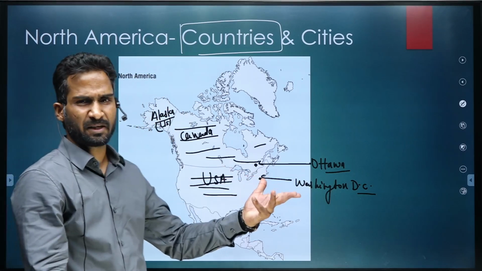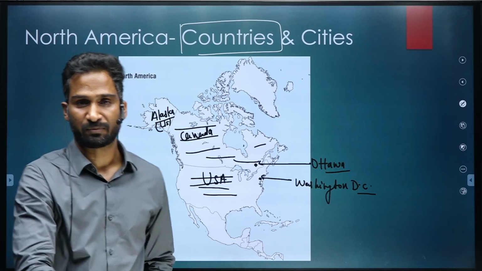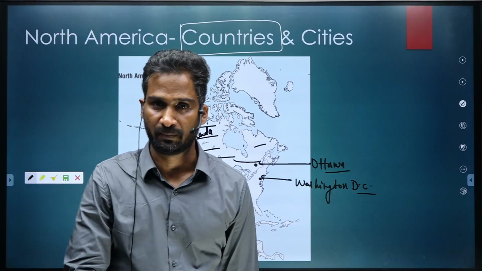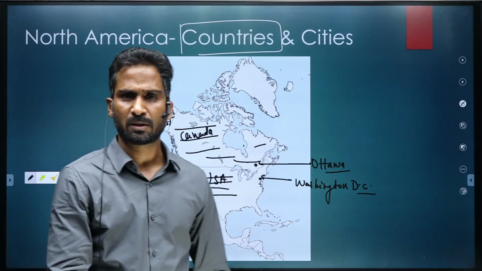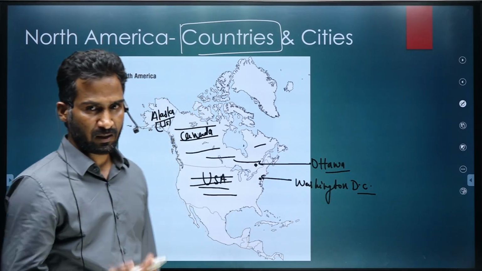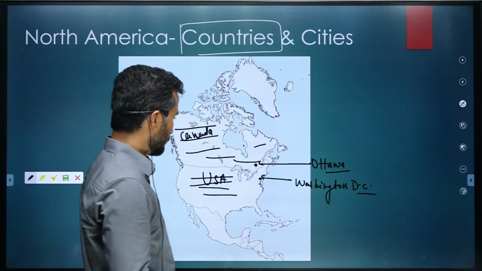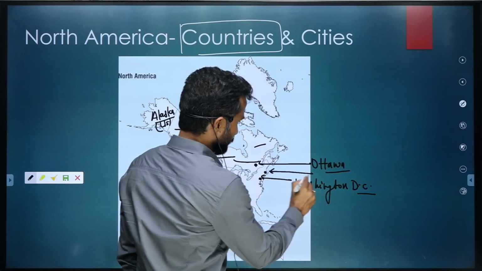There is another place called Washington which is located over here on the western side of the US. So do not get confused between Washington DC and Washington. Washington is in the west, and Washington DC, which is the capital, is in the east. You must have heard of New York, the financial capital of the US, and that is located over here.